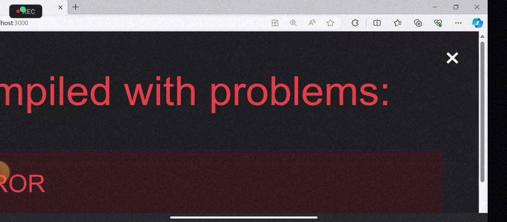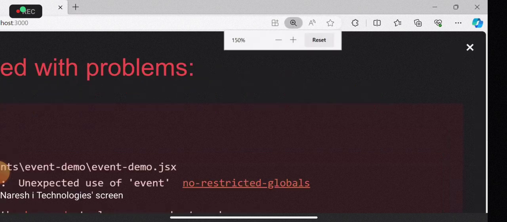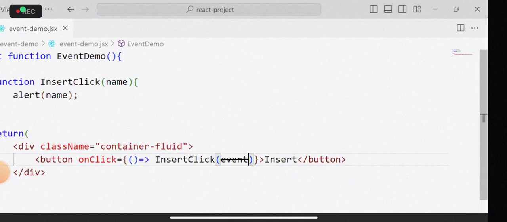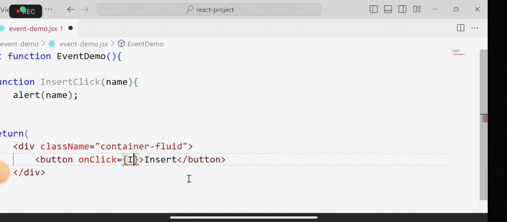Usually you do this in your JavaScript. You pass event arguments. There are two event arguments, right? One is this, another one is event. Actually, what is the intention? Generally event arguments are passed without this also. Without this, how will event arguments be passed? We can collect the event arguments and use them. I will show you that point also. That means without doing this, simply insertClick can pass event arguments.